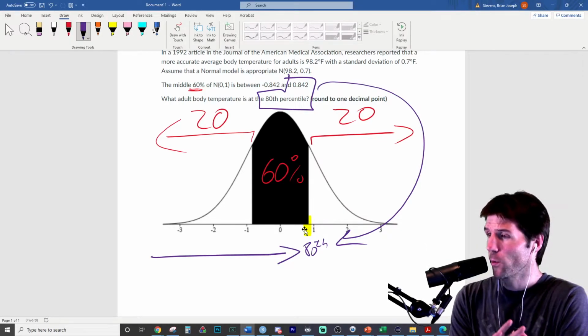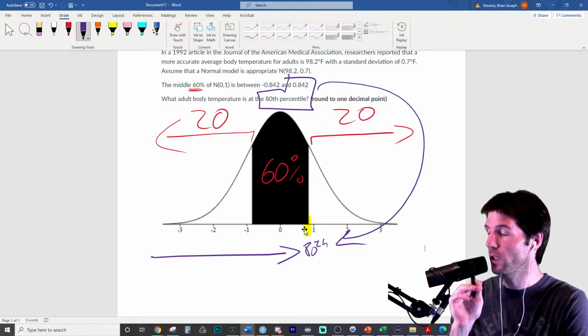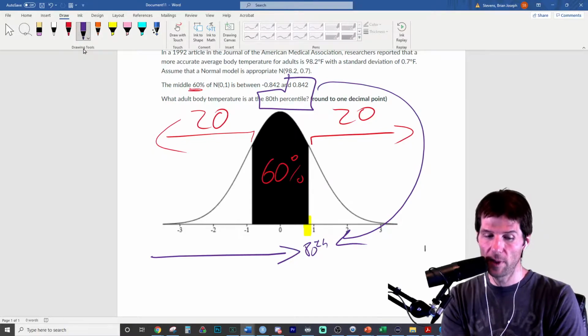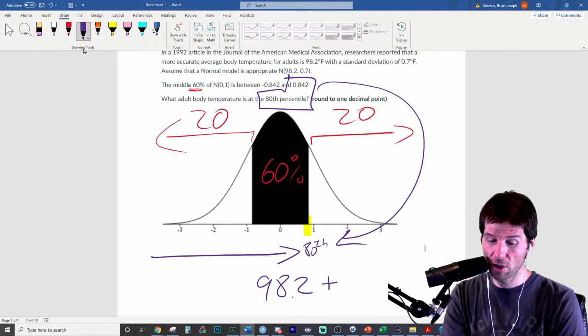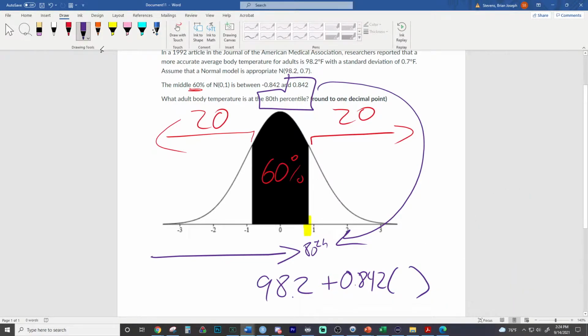Don't worry if you're wrong. You're really close to the right answer. It's a little bit less than one standard deviation, though. It's 0.842 standard deviations. So let's take the mean. The mean is 98.2, and then we're going to add 0.842 standard deviations to it. So this is the mean plus